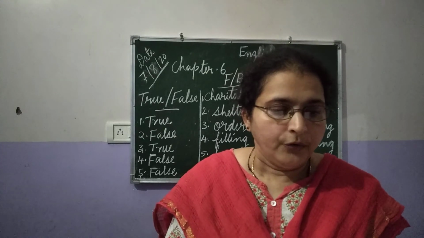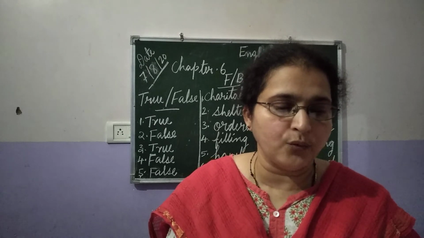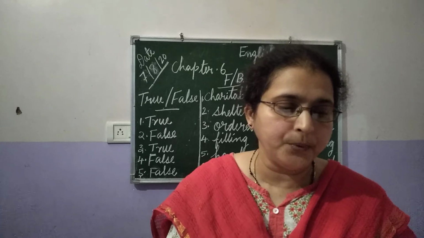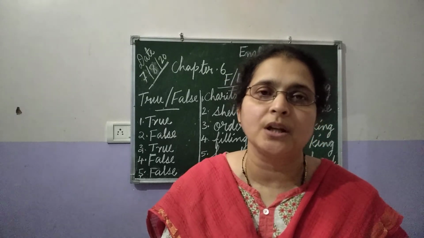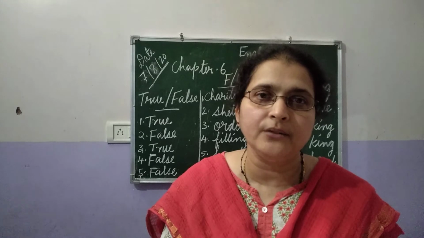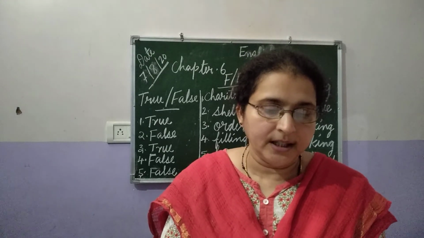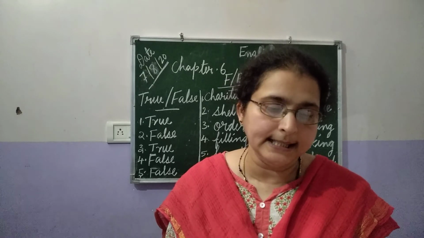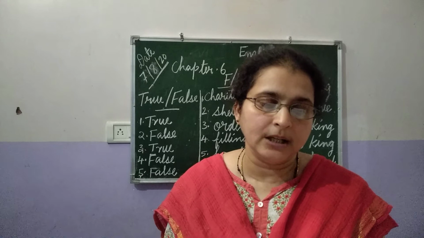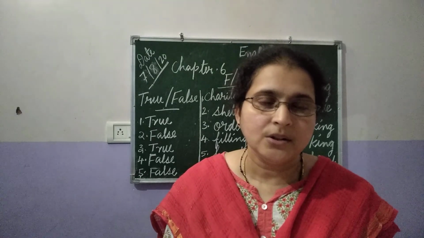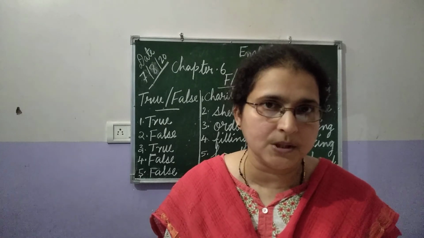Now, fourth question. What wonderful thing happened when the king cut his flesh and put it on the scales? You remember the story? What happened? When the king cut his flesh from his arms and thighs, filling the scales, the bird always weighed heavier. So that was a surprising thing. You remember the story, no?